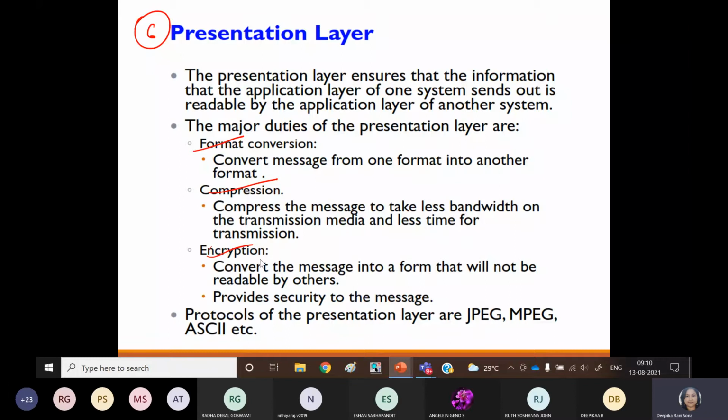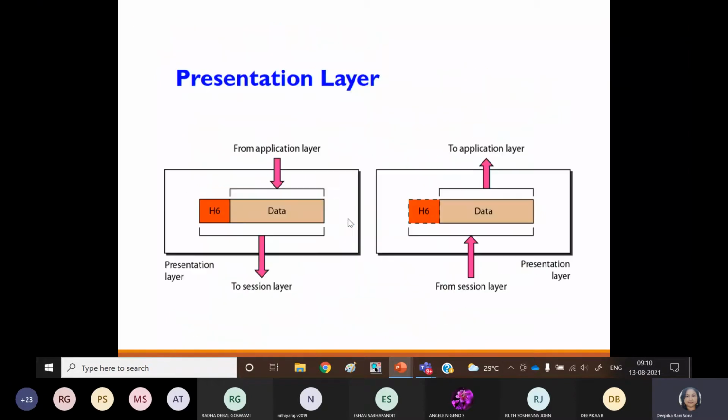Then encryption will also be done at the presentation layer only. Why do we go for encryption? For security purposes. We have to secure our message from eavesdropping or any intruder, and we have to prevent that at the presentation layer level.